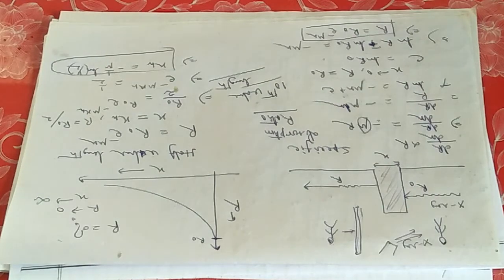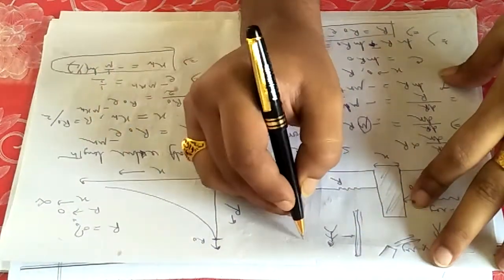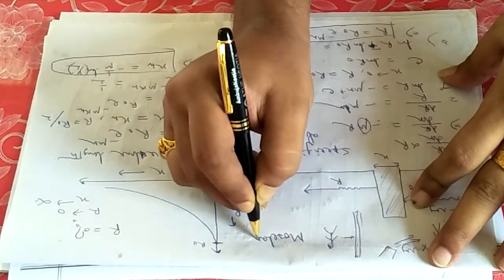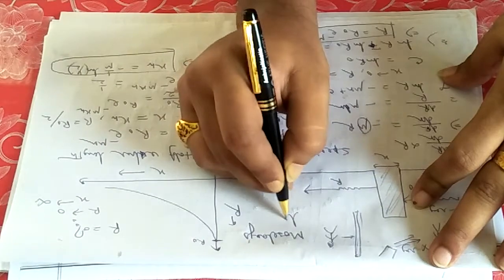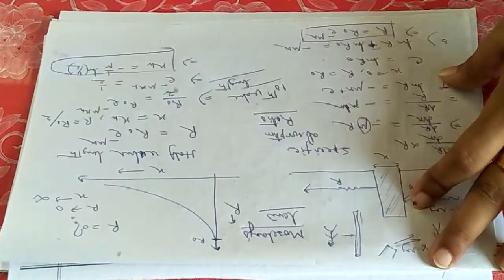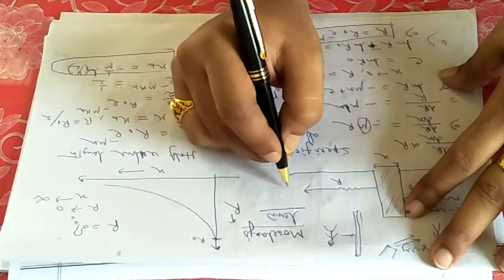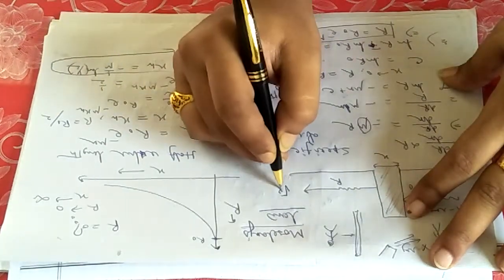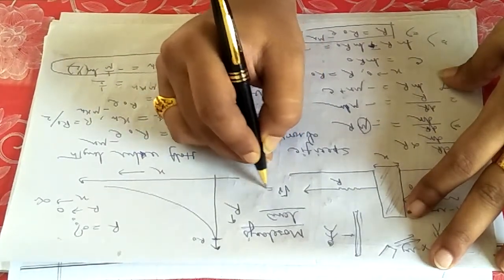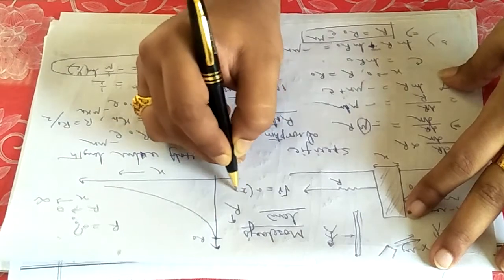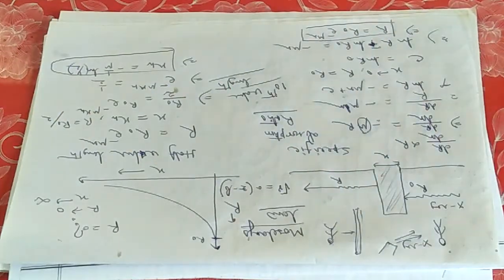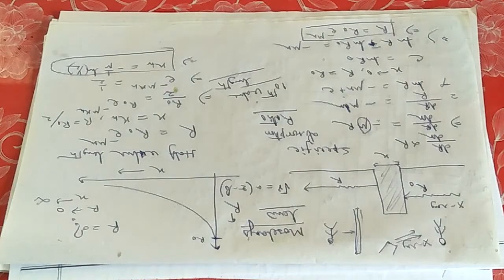Moseley's law? And this Moseley's law of X radiation is written as root over nu equals to a into z minus b. Here b is one constant, z is the atomic number of that material, a and b are constant terms.